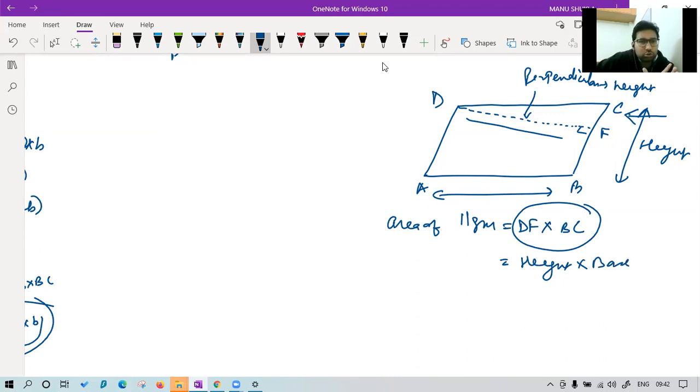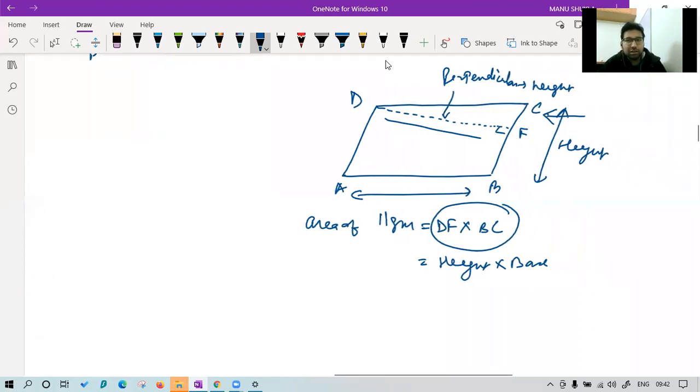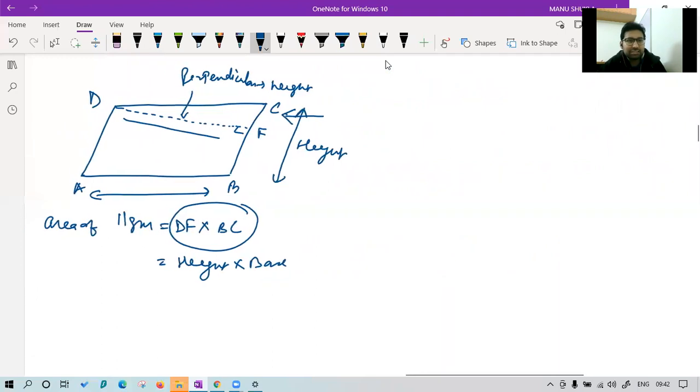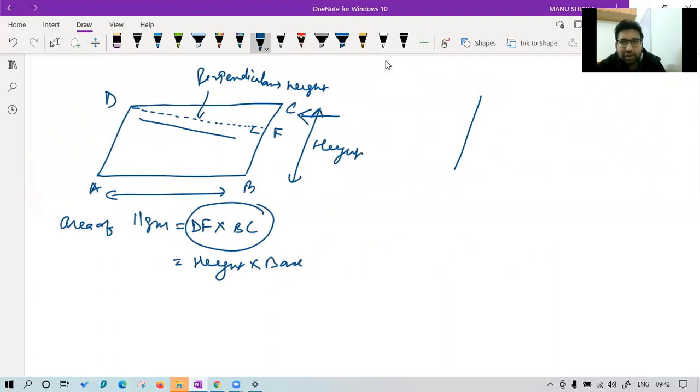Sir, in 7.2 last question also we can use double AS. Yes, you can use. If it is there, you can use. Don't worry. Now class, one more thing. I'm repeating. I'm just comparing with one more thing. Suppose you get the height in a different way. Suppose you get the height like this, A, B, C, and this is the height. Suppose this is the height given to you.